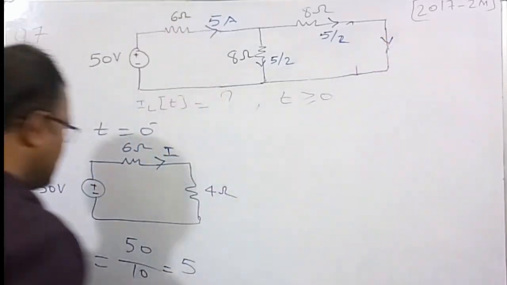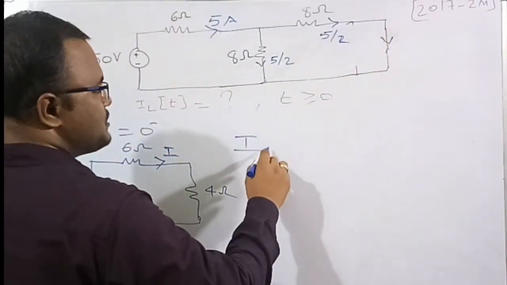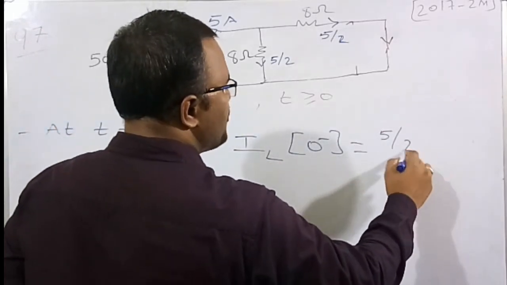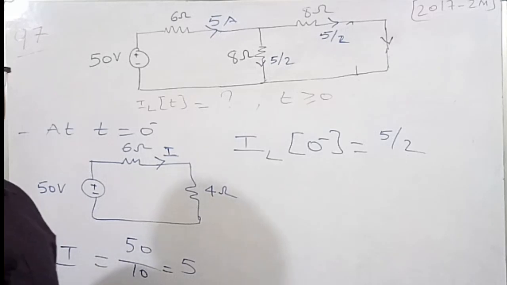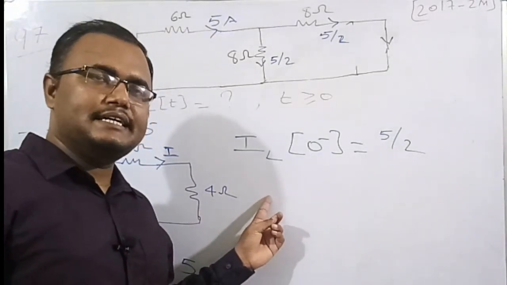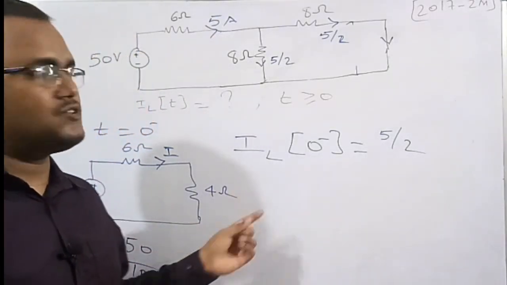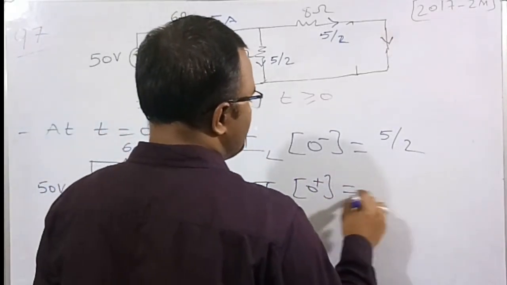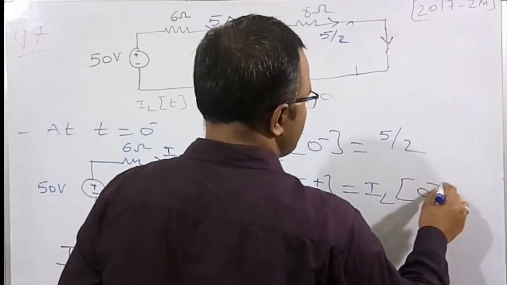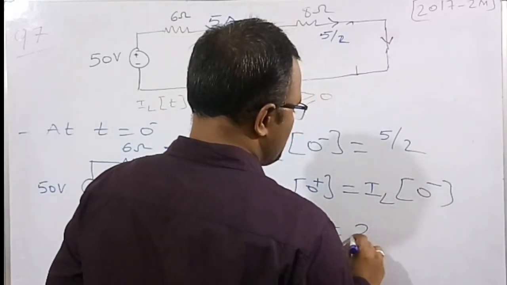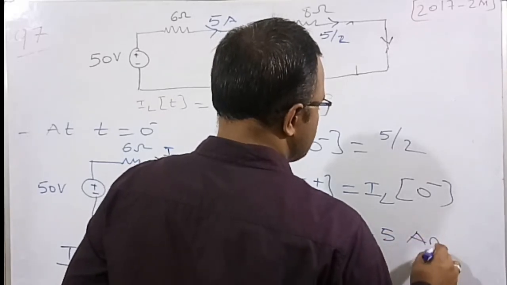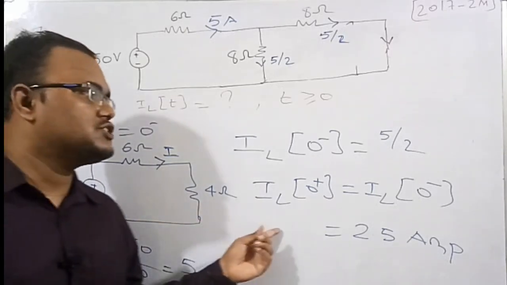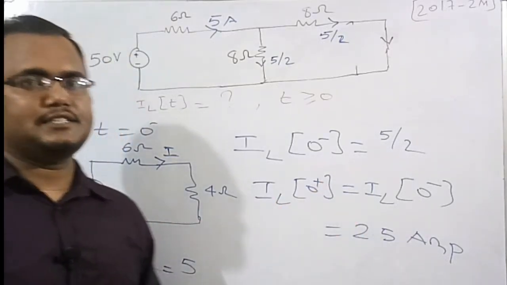So the current in the inductor at instant 0 minus is equal to 5 by 2 ampere. As I have said earlier, the current in the inductor doesn't change instantaneously. So IL of 0 plus is also equal to IL of 0 minus. So it is equal to 5 by 2, which means 2.5 ampere. So this is the current which is going to pass through the inductor at t is equal to 0 plus and at t is equal to 0 minus.